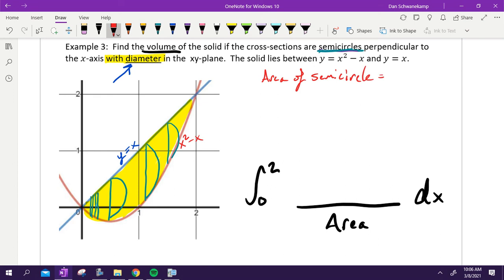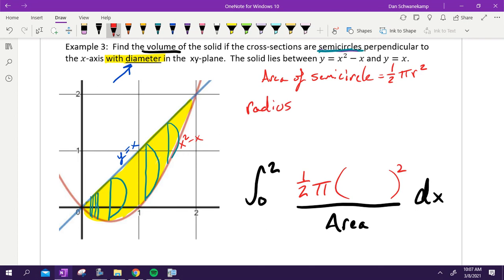The area of a circle is pi r squared. You got to know that. We're going to do it 10 billion times in this chapter. Okay, pi r squared. But I don't want a circle. I want a semicircle. What else do I need to do? Throw a half in front. Okay, so the thing I'm integrating is 1/2 pi something squared. The only thing I need to do here is find the radius.